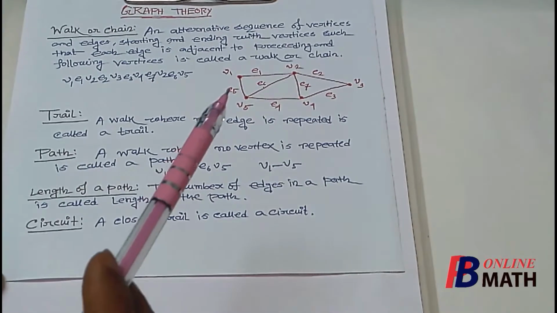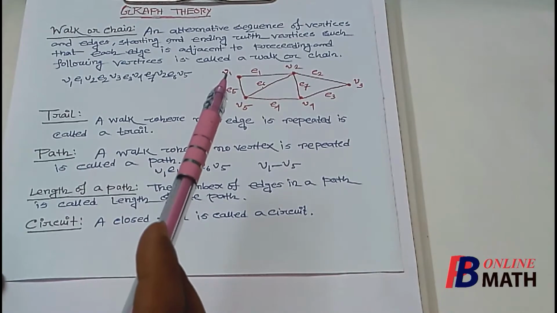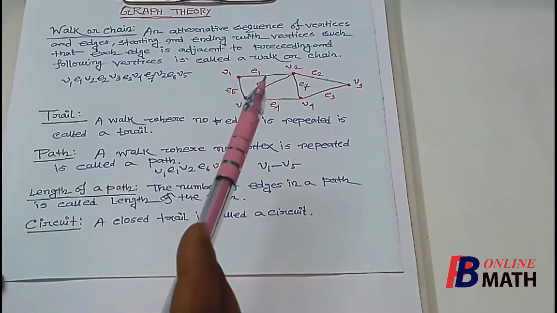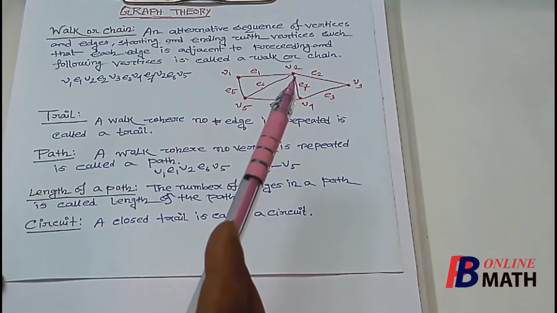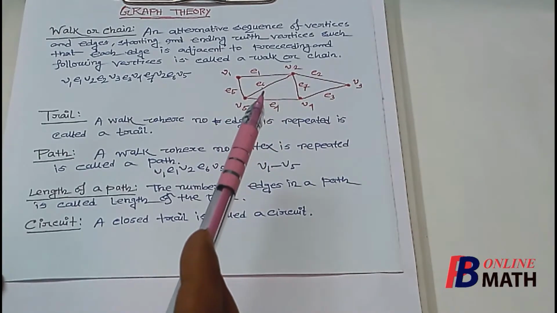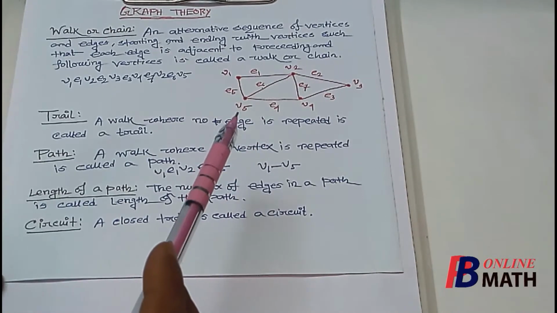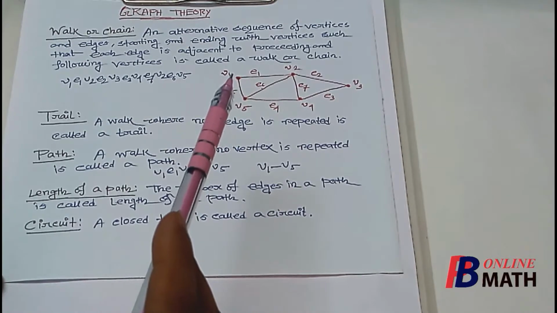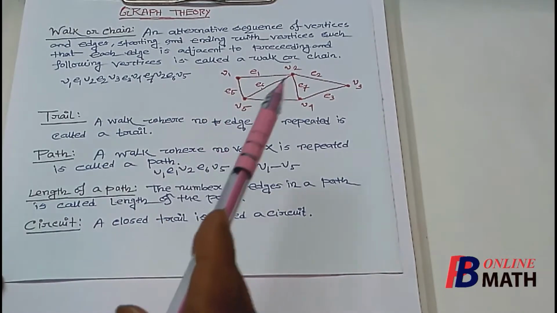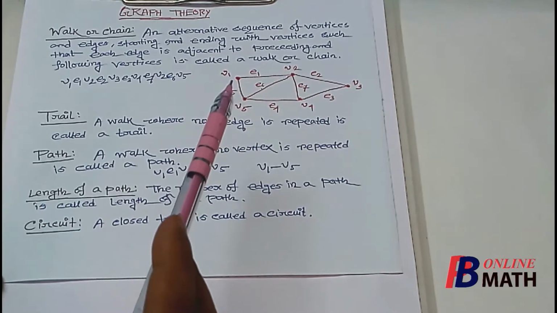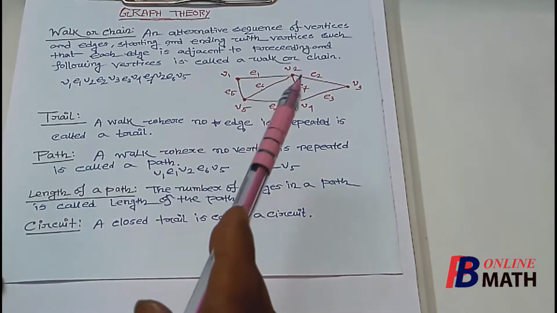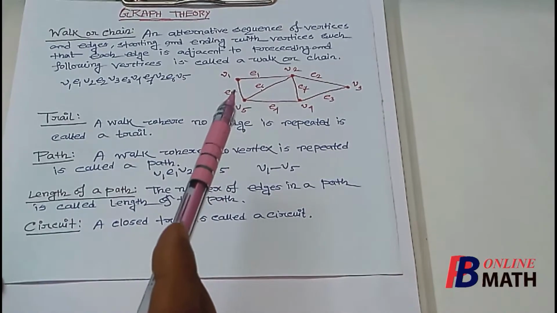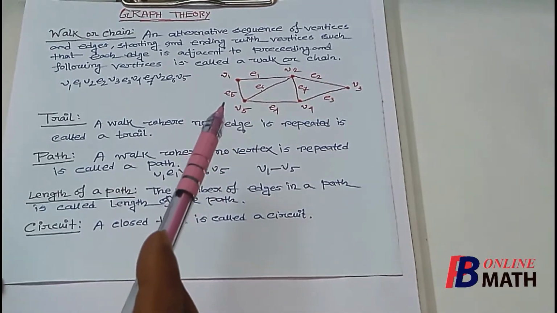So let us find one circuit. Consider this closed trail from V1 through E1 to V2, then from V2 through E6 to V5, then from V5 through E5 to V1. So starting from this vertex, we finish again at this vertex V1. So this is a closed trail because no edge is repeated. Therefore, this is an example of a circuit.